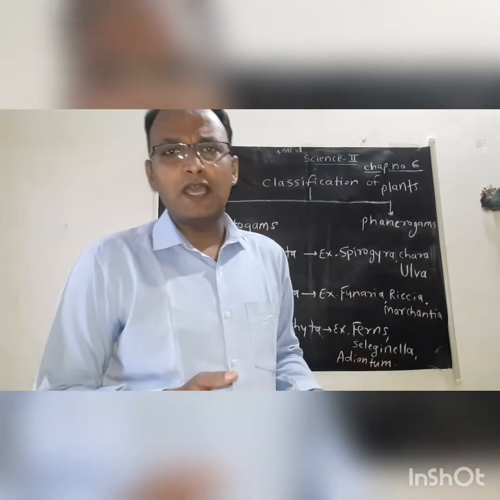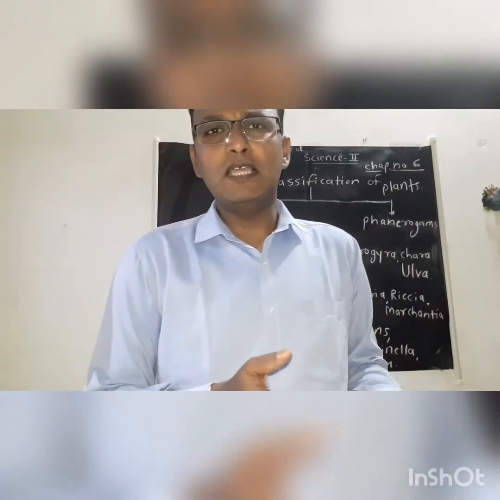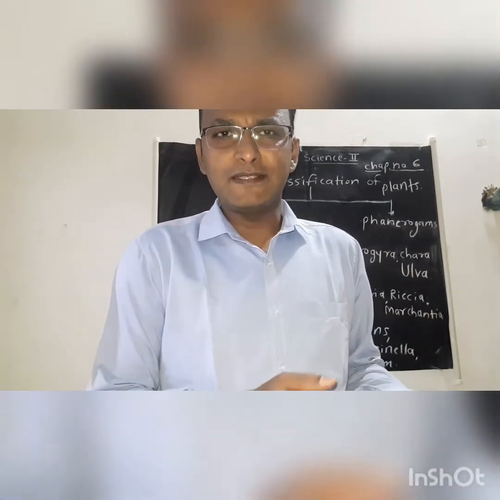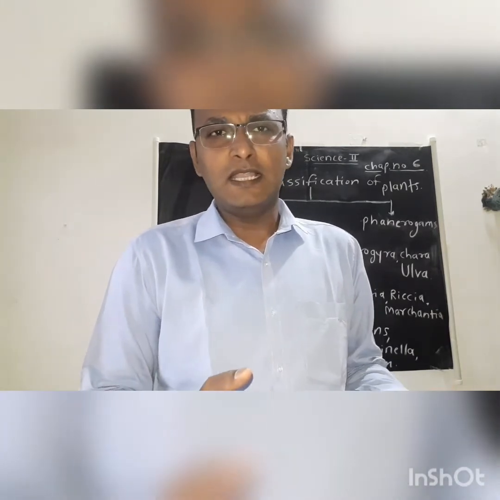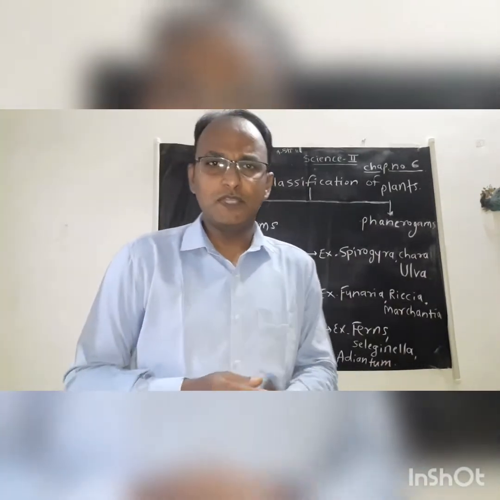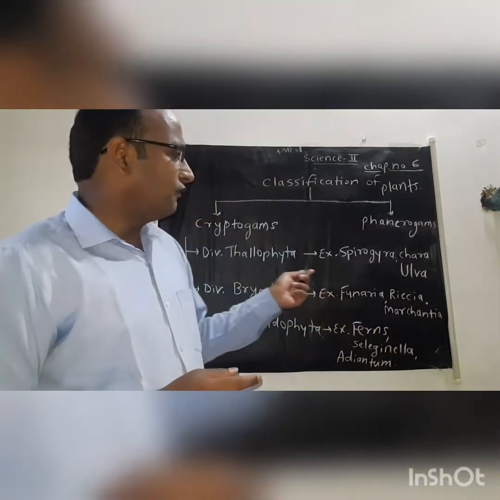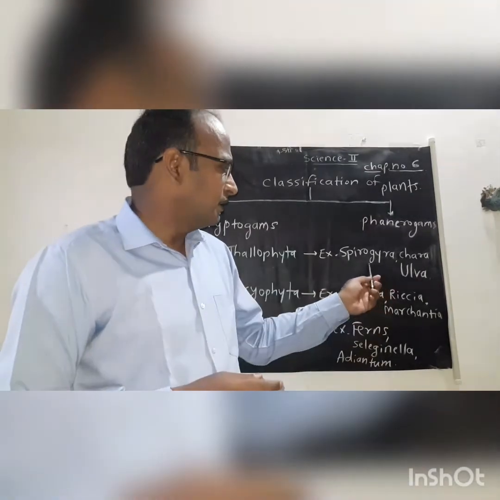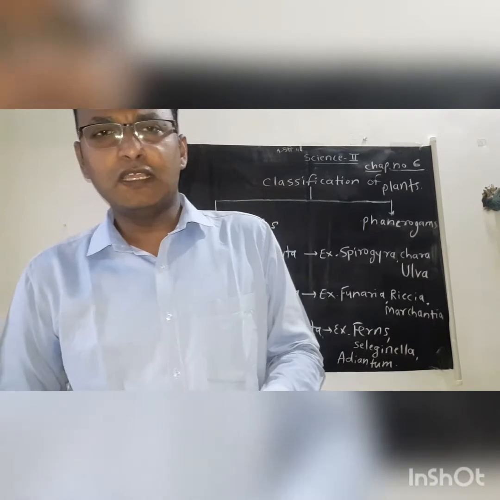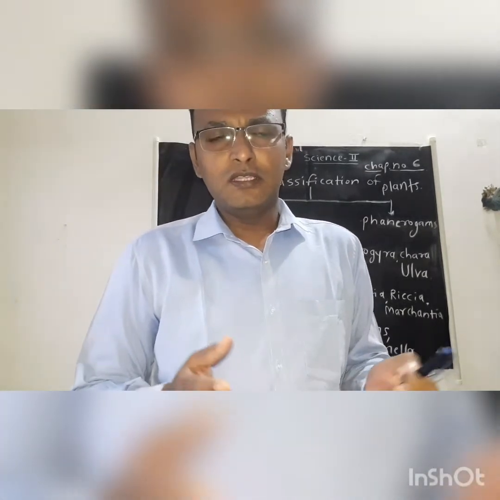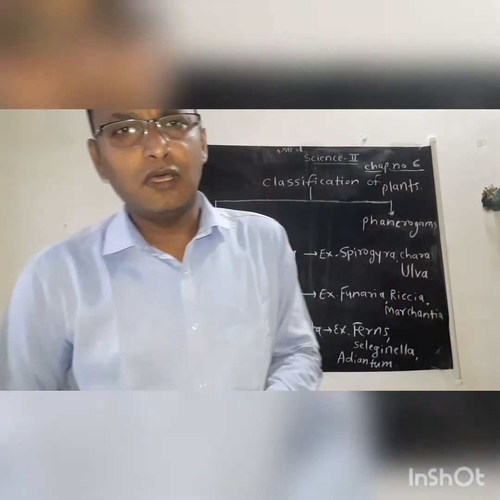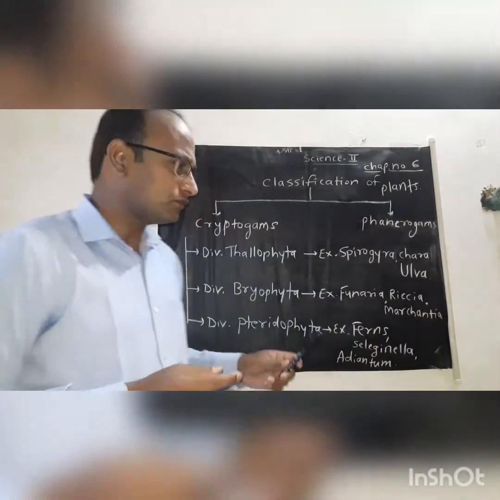Thallophyta plants do not have vascular tissue. Xylem and phloem, these types of tissues are absent in Thallophyta plants. As these plants grow in water, vascular tissues are not present in them. The common examples of Thallophyta plants are Spirogyra, Chara, and Ulva. Other common examples are green algae, red algae, brown algae, and Chlorella.